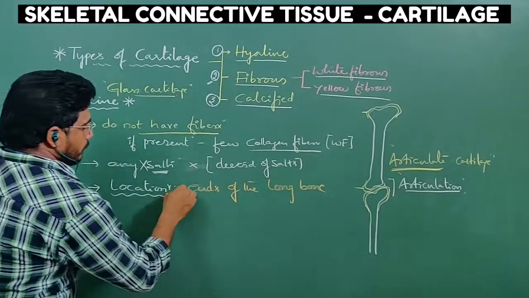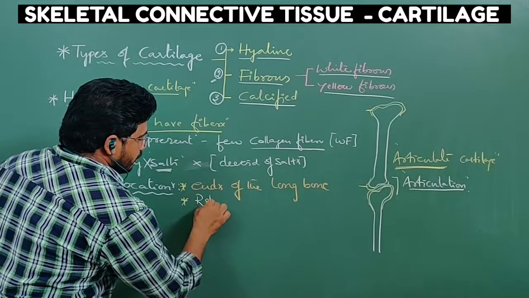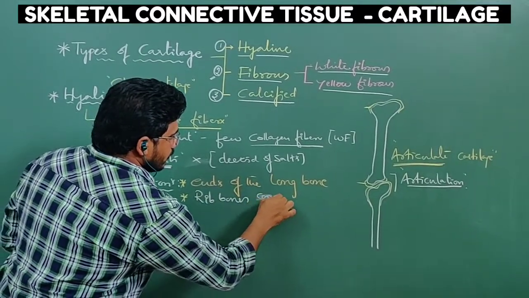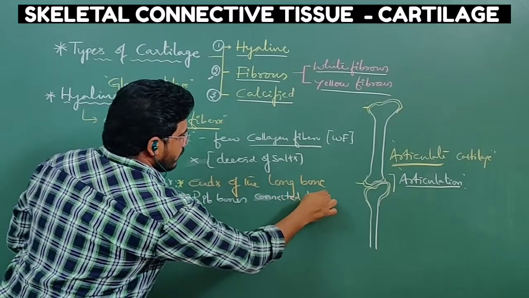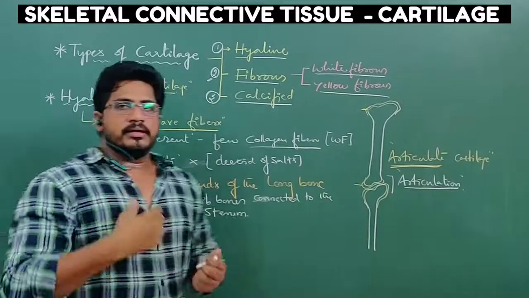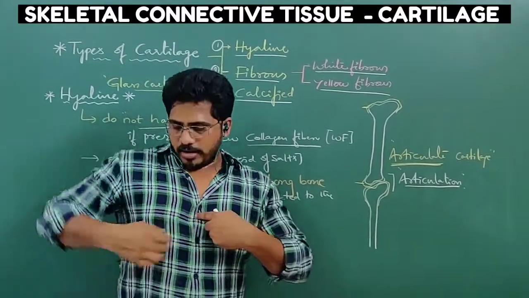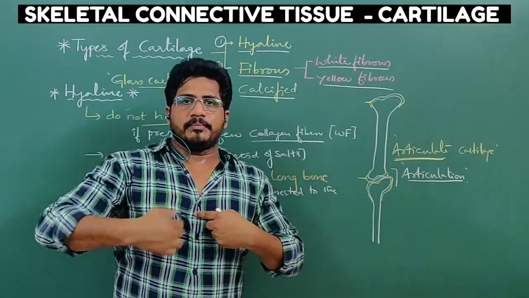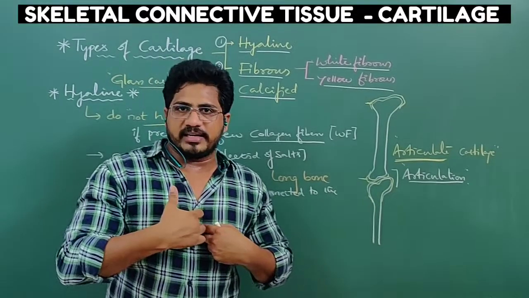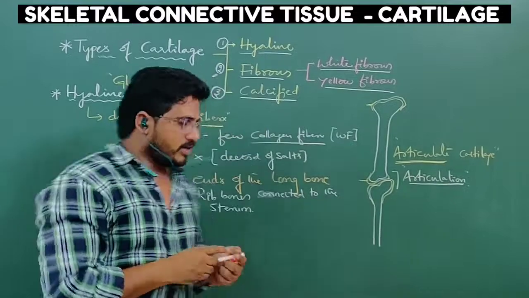And in other places also this type of cartilage is present. Connection of rib bones: rib bones are connected to the sternum. What is sternum? In the rib cage, the middle, wider bone is called sternum. All these rib bones come from the vertebral column on the dorsal side or back side and connect here on the front side, nothing but the ventral side. They are connected by a gum-like structure, that is hyaline cartilage.